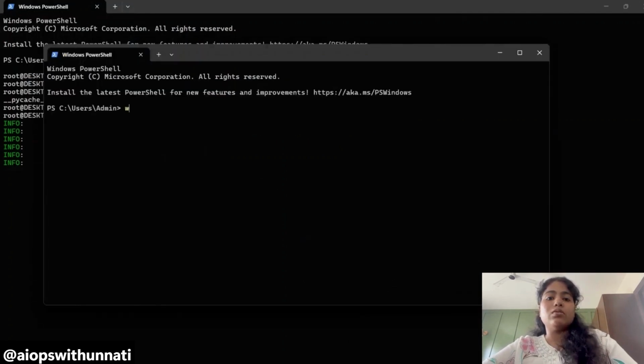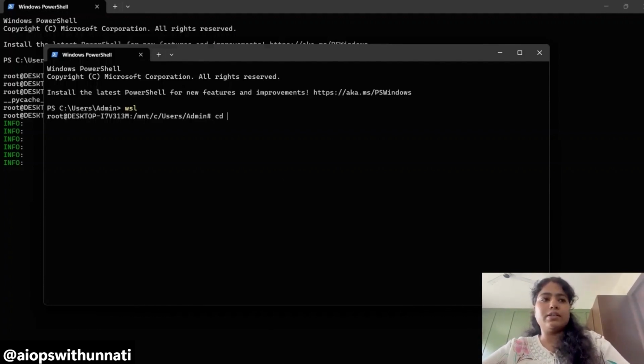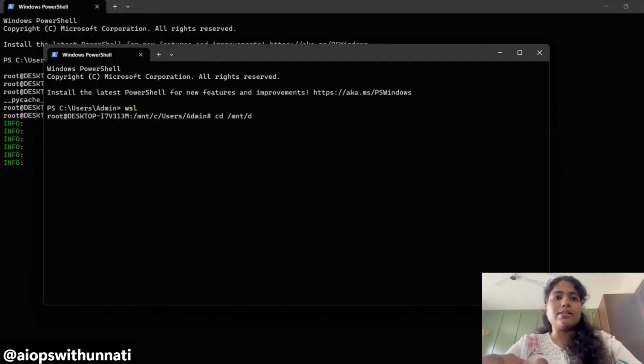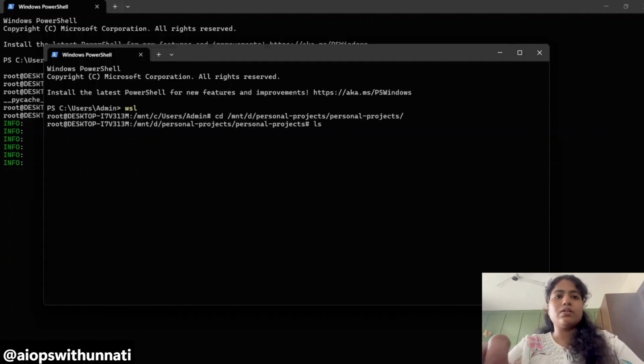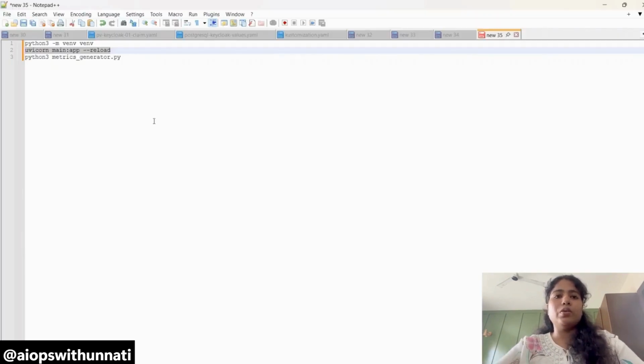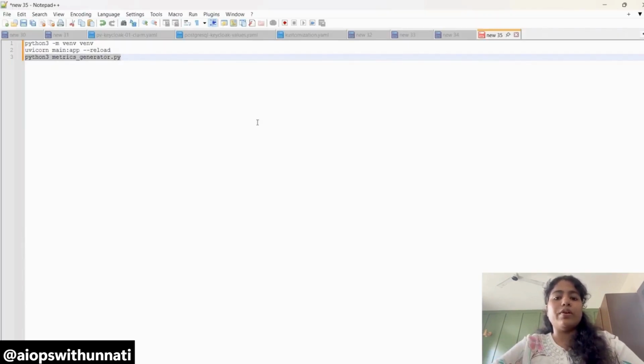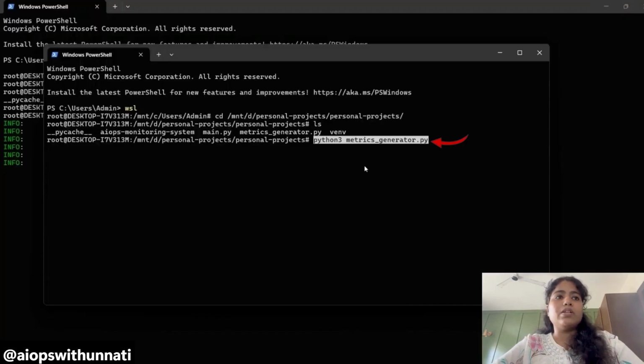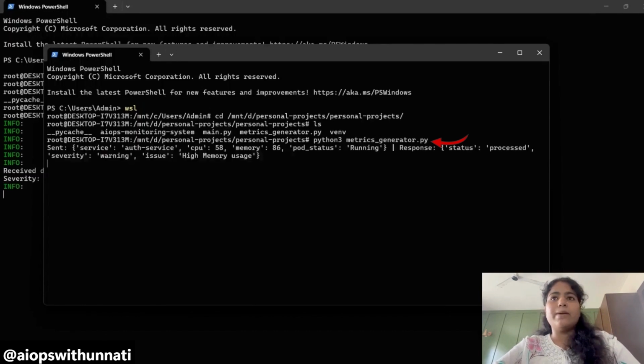So I will open another tab of WSL and hit enter. Yes, now I will go to the same location, cd /mnt/d/personal project, again one more time personal project, and hit enter. Do ls here. We are in the same location. Now we have to run this metric generator.py. So I will copy this command and paste it there. Hit enter.